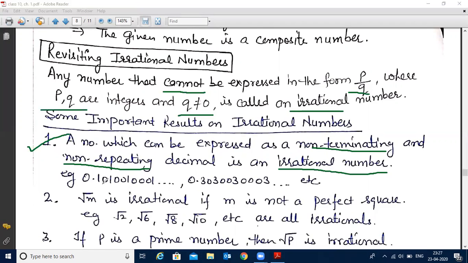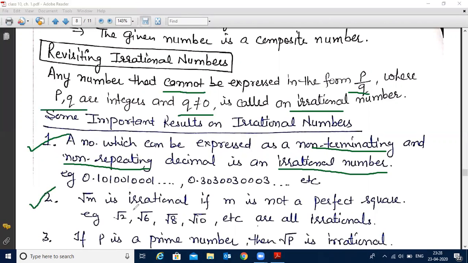For example, 0.101001000001 and so on. No block is repeating here, and it is non-terminating also. Similarly, 0.303003000300003 and so on, etc.